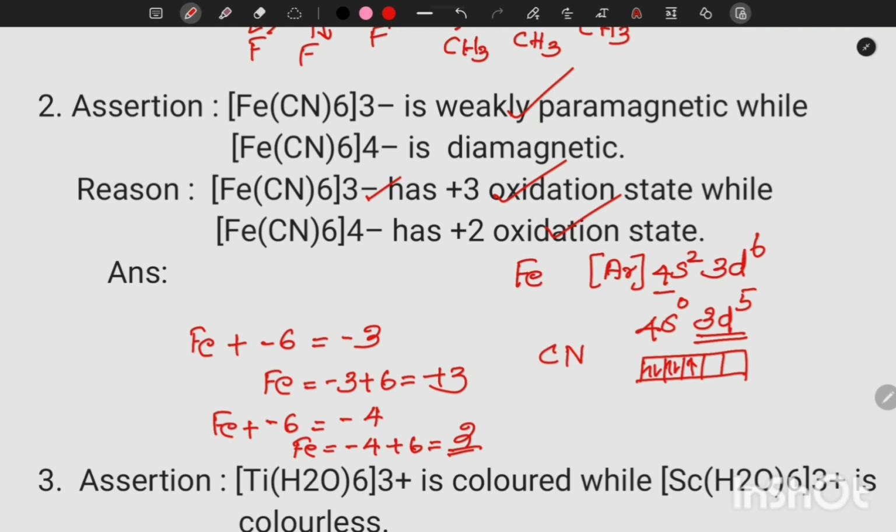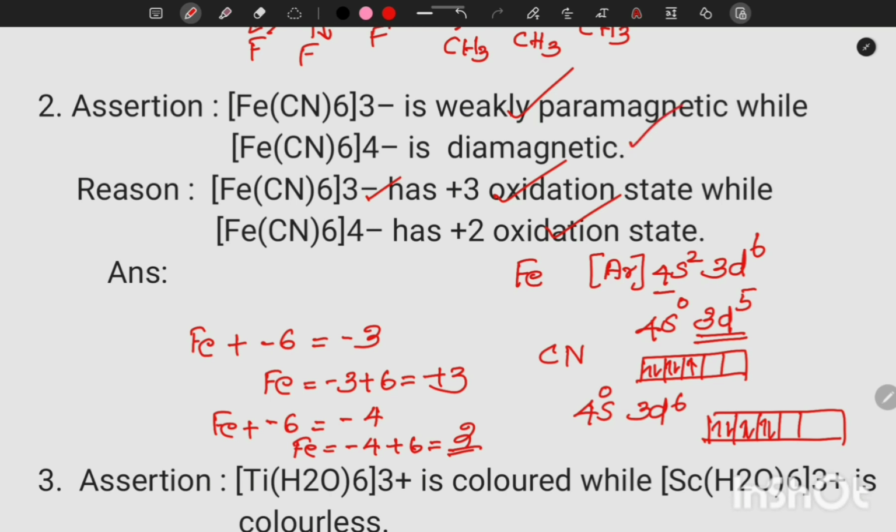[Fe(CN)6]4- is diamagnetic. In the +2 oxidation state, we have to remove only the electrons from the 4s orbital, so 4s0 and 3d6. 3d6 means all the 6 electrons are paired because of the strength of the ligand. Cyanide is a strong ligand. All electrons are paired, so no unpaired electron.